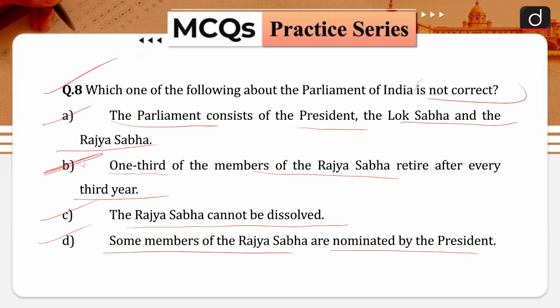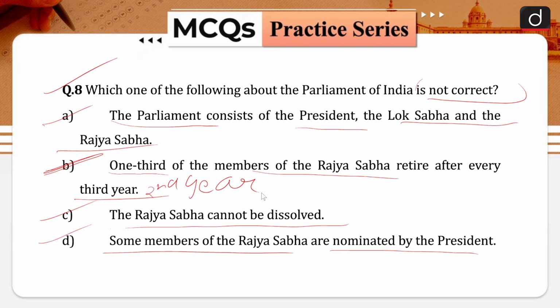The Parliament of India consists of 3 parts, namely the President, the Lok Sabha and the Rajya Sabha. Most of you get confused here that the President is not part of the Parliament. In fact, the President is part of the Parliament, and where it has been mentioned in our Indian Constitution, you'll let me know in the comment section below. Rajya Sabha is a permanent house and therefore it cannot be dissolved. However, 1/3 of the members of the Rajya Sabha retire after every 2nd year, and that is why your statement number B is incorrect.